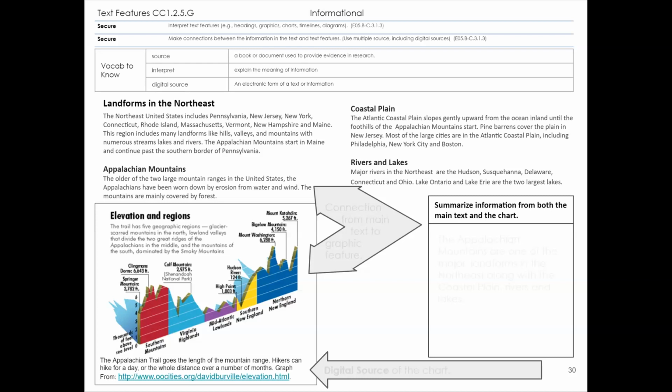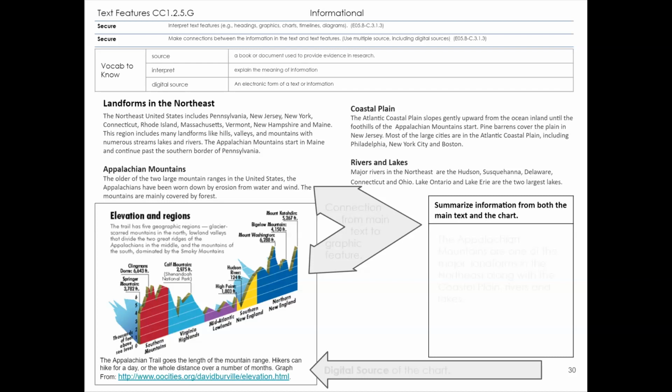Text features are anything that goes along with the main text that is helping to organize it or to give more information so that we can understand it in a deeper way. So when we're interpreting text features, we could be looking at headings or graphics, charts, timelines, diagrams, and this isn't new come 5th grade. You've already seen this in previous years, but we really want to dig deep and make sure that students are reading in a way that they're really looking at things in depth to make the connections on their own.